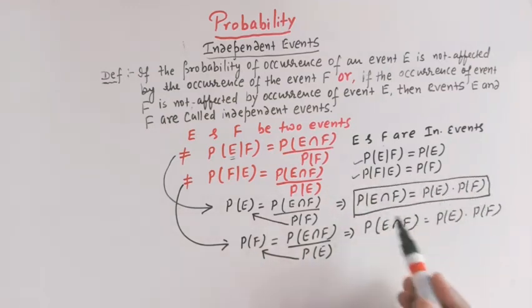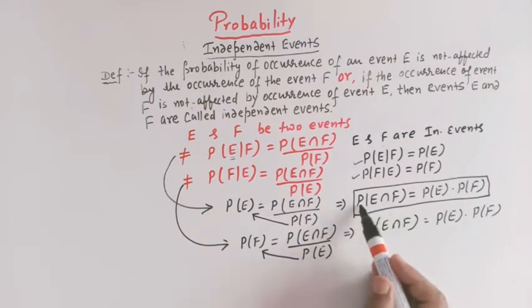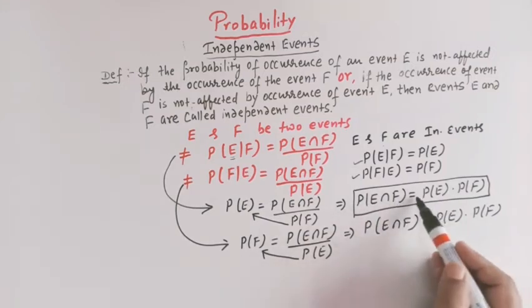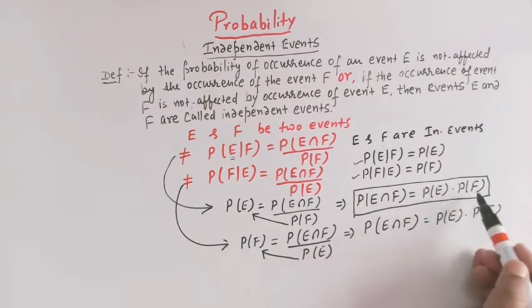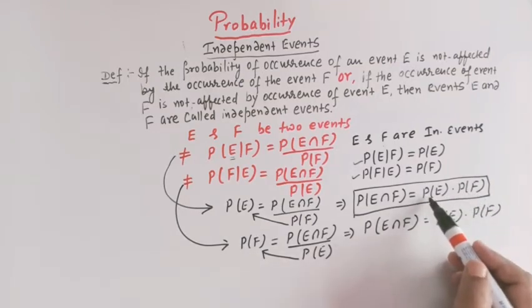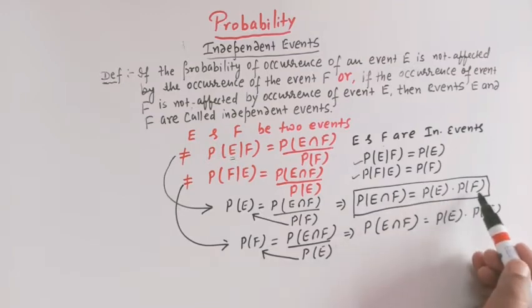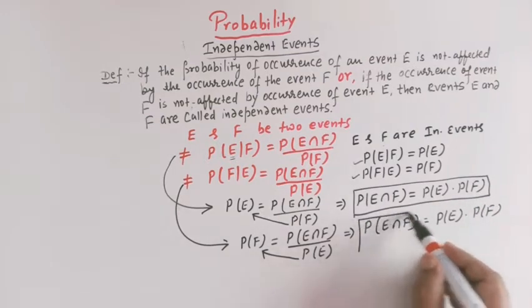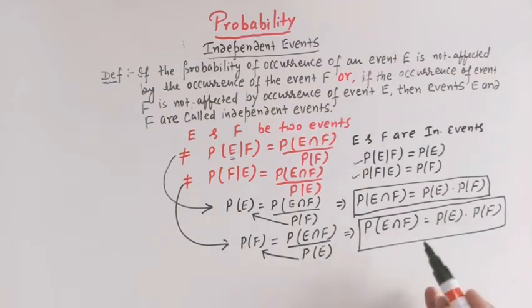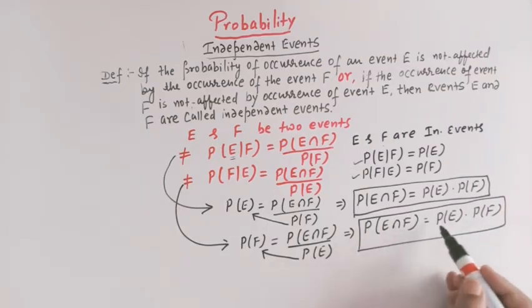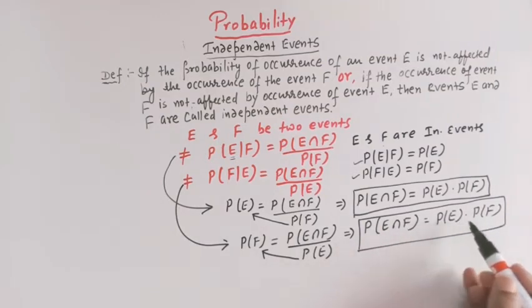probability of occurrence of E and F, right? The probability of occurrence of E and F is equal to the product of the probabilities of occurrence of event E and event F. And similarly, we have the same result, P of E intersection F is equal to P of E times P of F, right?